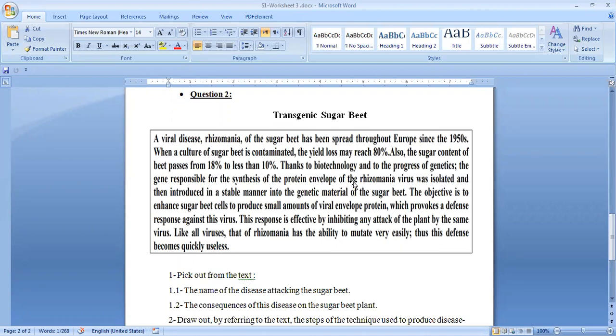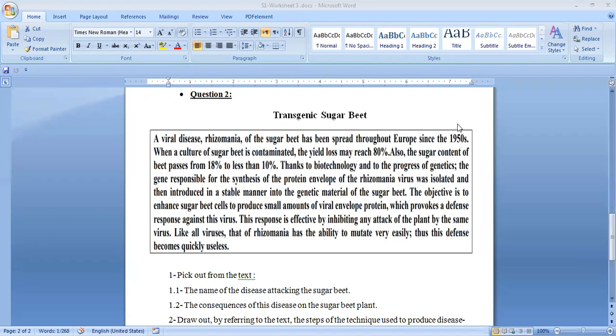Thanks to biotechnology and the progress of genetics, the gene responsible for the synthesis of the protein envelope of the Rhizomania virus was isolated and then introduced in a stable manner into the genetic material of the sugar beet.